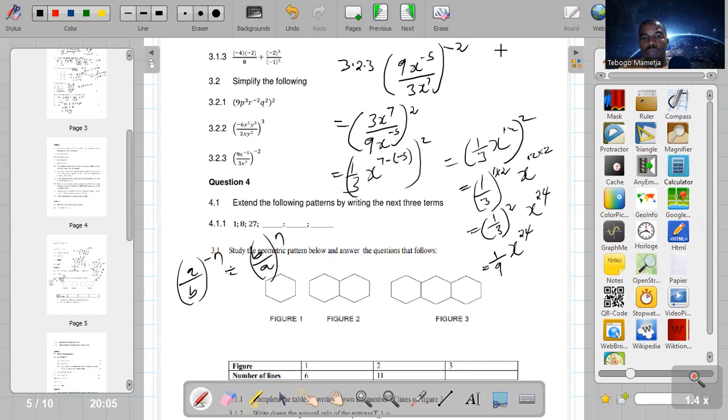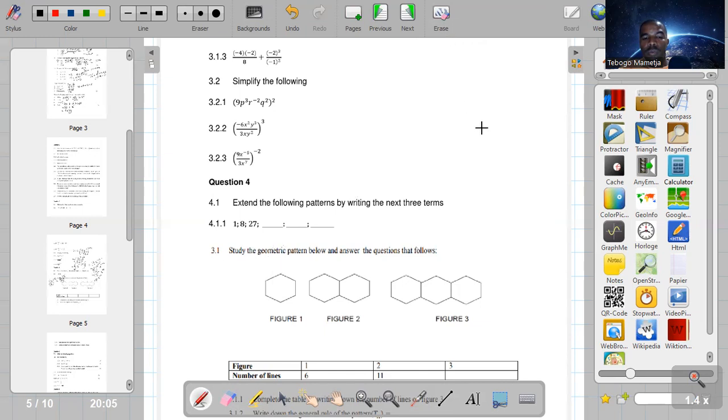I think we can go to question 4, which is based on number patterns.